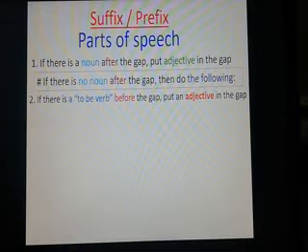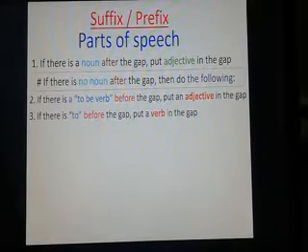Number 2 is, if there is a to be verb before the gap, put an adjective in the gap. This is also a strategy for using an adjective. Number 3, if there is "to" before the gap, then put a verb in the gap.